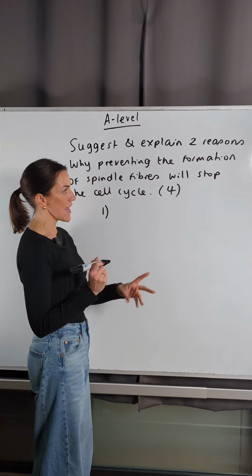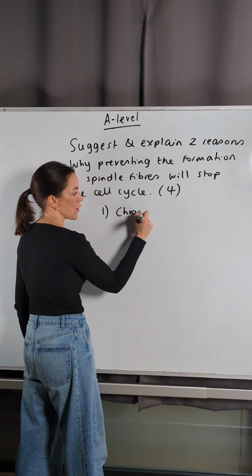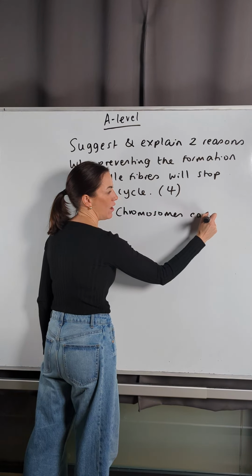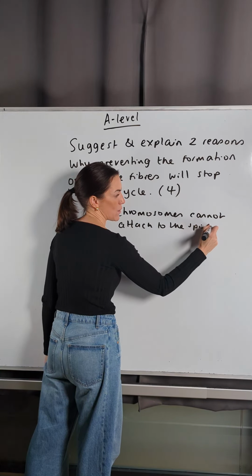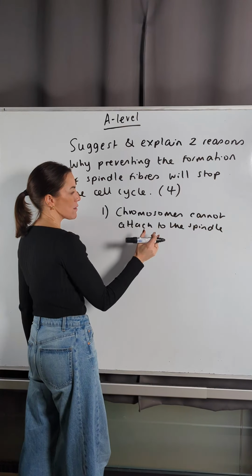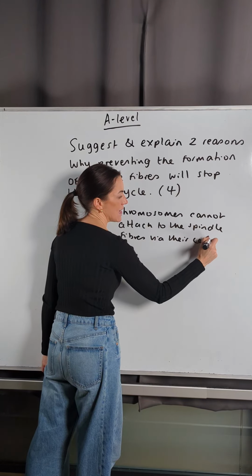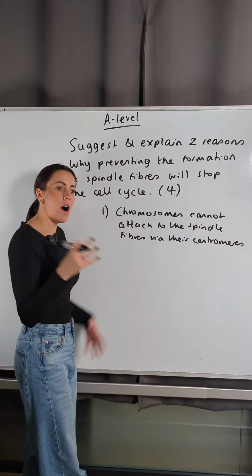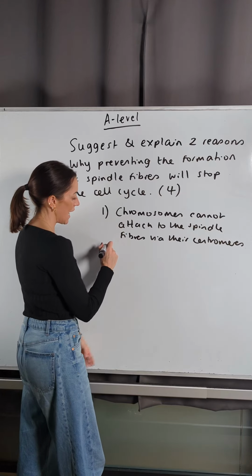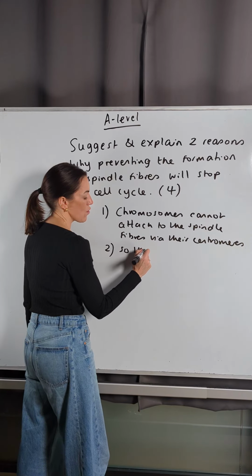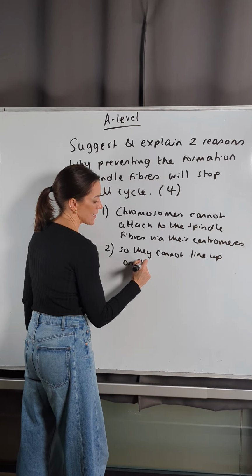So first thing we could say, if we can't make spindle fibres, then chromosomes cannot attach to the spindle fibres because we haven't formed them. Chromosomes cannot attach to the spindle fibres via their centromeres. Now, if they can't attach to the spindle fibres, because we don't have any spindle fibres, then we can explain that by saying, so they cannot line up on the equator,